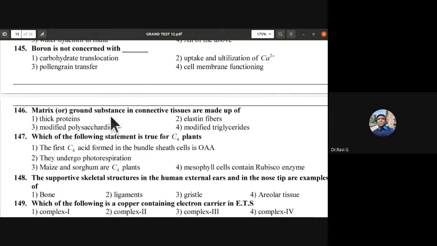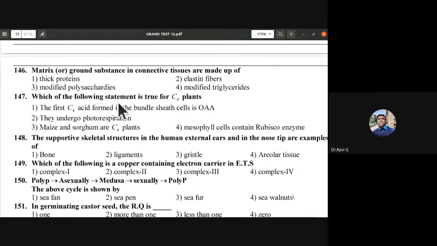146: the matrix or ground substance in connective tissues is made up of modified polysaccharides. Which of the following statements is true for C4 plants? The first C4 acid formed in the bundle sheath is oxaloacetic acid. The doubts I'll let you know as and when we complete the session. Let me complete it.